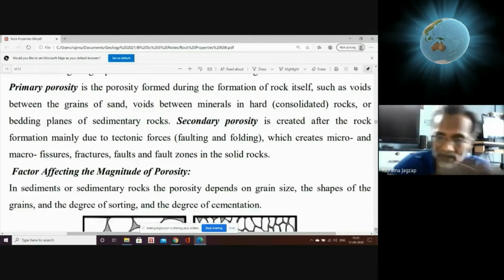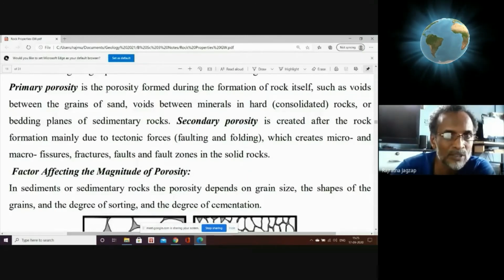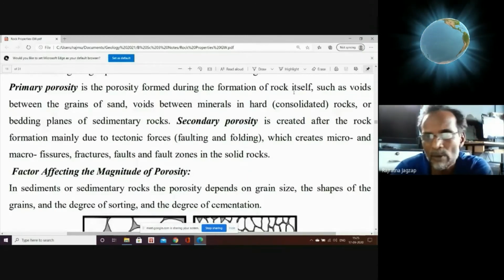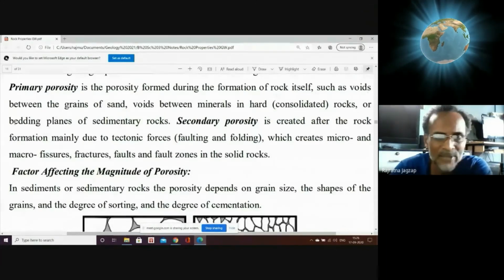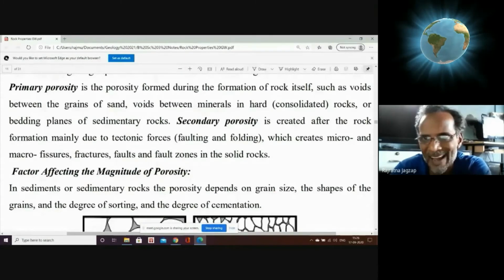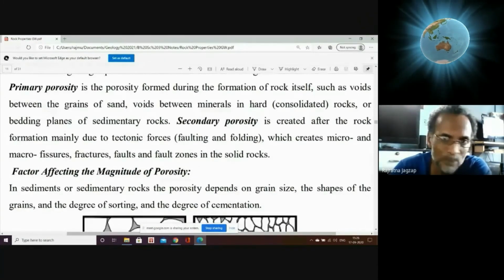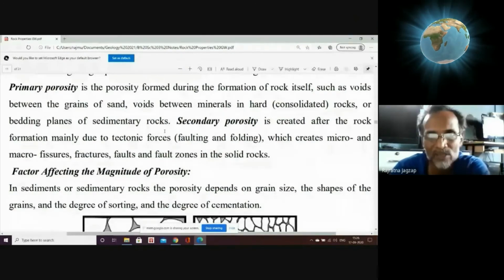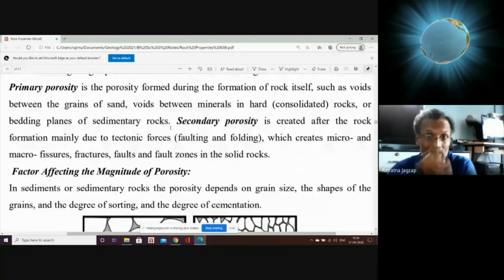Okay, so let's read it out for your convenience. Primary porosity is the porosity formed during the formation of the rock itself, such as voids between the grains of sand, voids between minerals in the hard consolidated, means igneous, rock. Or bedding planes of sedimentary rocks. The gap between two beds is called a bedding plane, it is a flat surface like a table. So bedding planes between the beds.